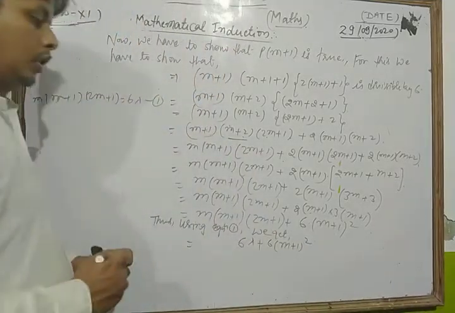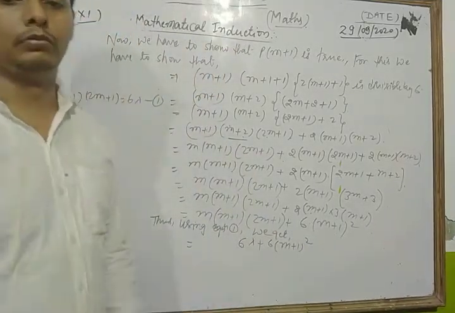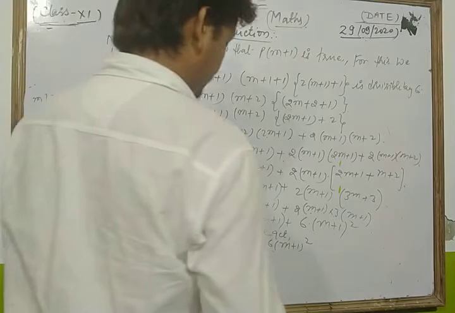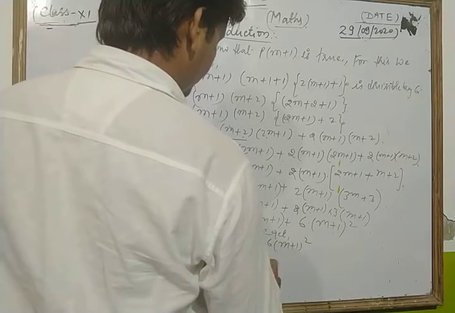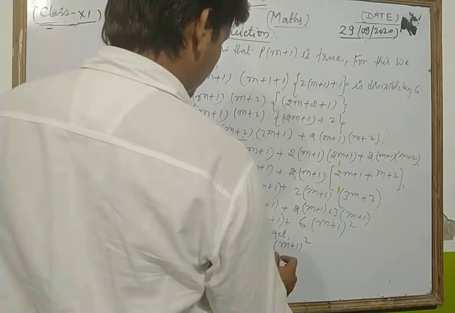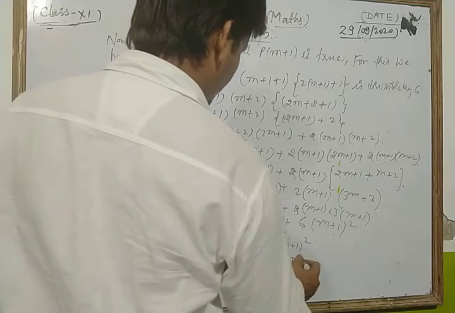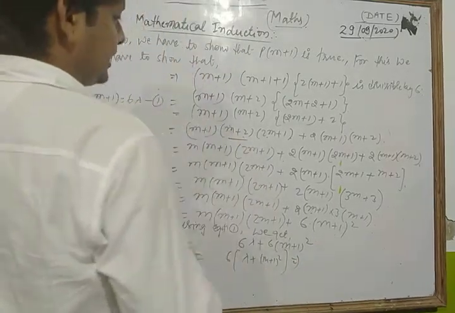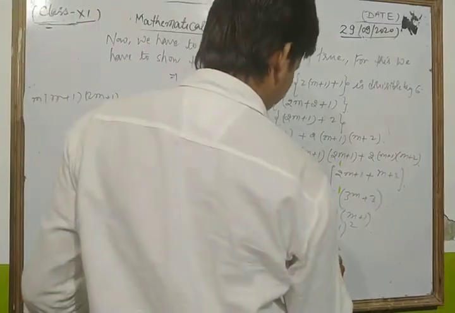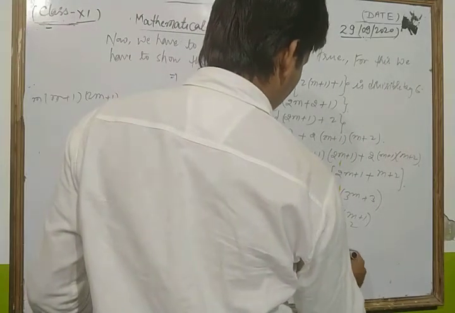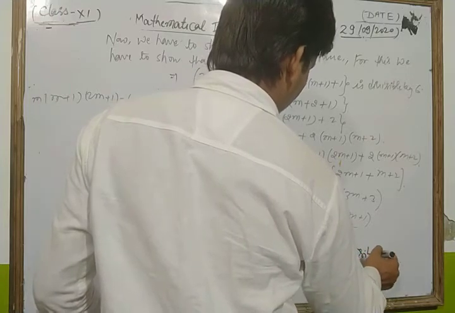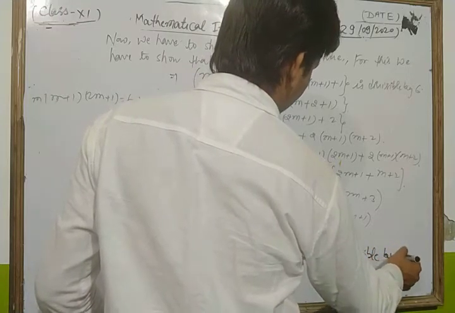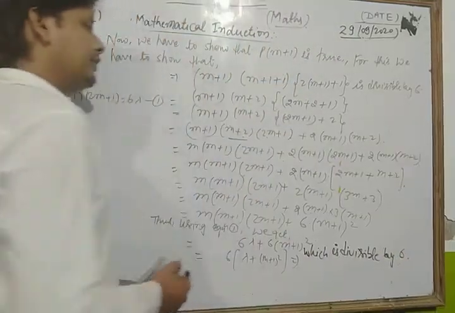Now here we take 6 as common, so we have 6 times the bracket lambda plus (m plus 1) whole square, which is divisible by 6.